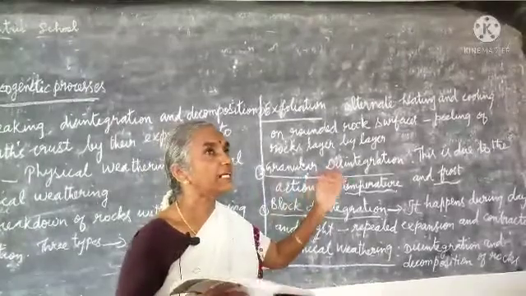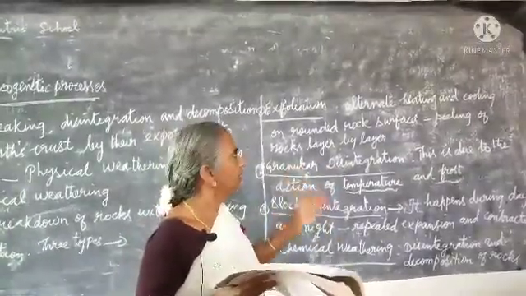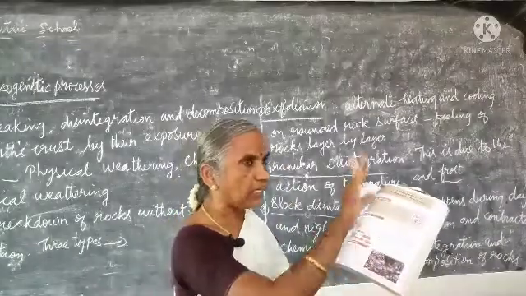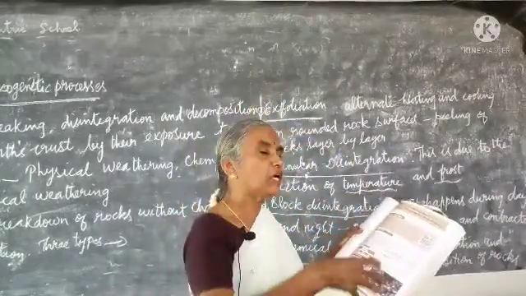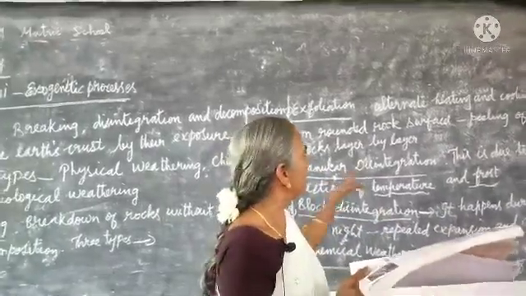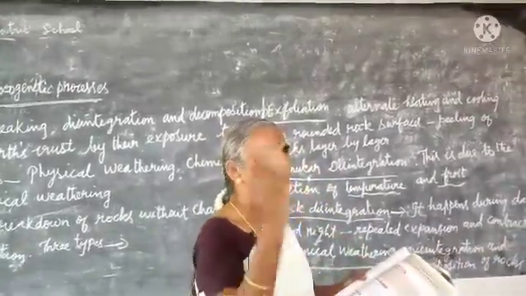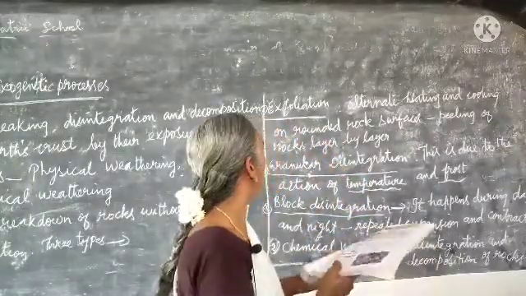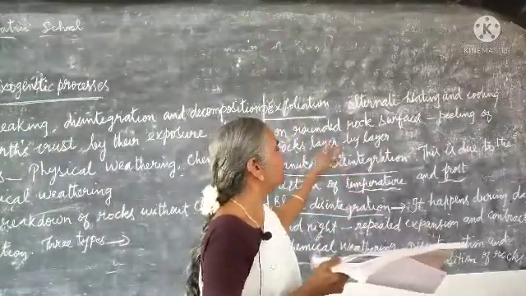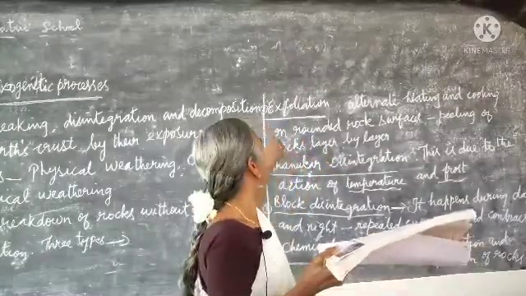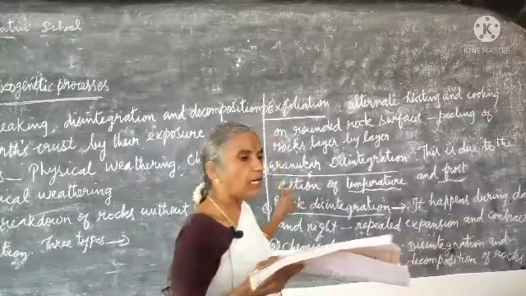Exfoliation means alternate heating and cooling on rounder shaped rocks. See the picture of rocks of different types. Only rounder shaped rocks undergo this. When it happens, the rocks peel layer by layer, just like an onion. This peeling of rocks layer by layer is known as exfoliation.